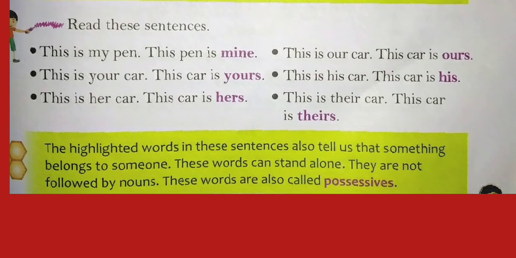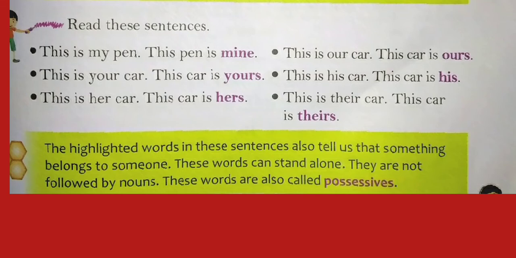Let's see some more examples for possessive pronouns. This is my pen. This pen is mine. This is your car. This car is yours. This is her car. This car is hers. This is our car. This car is ours. This is his car. This car is his. This is their car. This car is theirs.